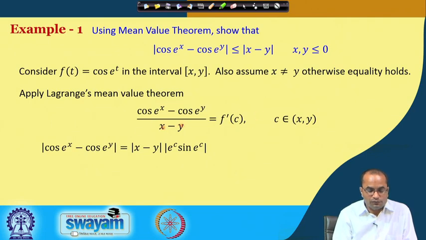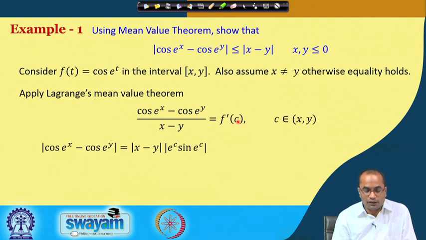So, taking the absolute value on both sides, we get cos e^x minus cos e^y, and this absolute value we take to the right-hand side. So, |x minus y| and the absolute value of f prime. f prime is nothing but minus sine e^t into e^t. Because of the absolute value, we have not taken this minus sign into consideration. So, we have e^c sine e^c, because the derivative has to be evaluated at the point c.